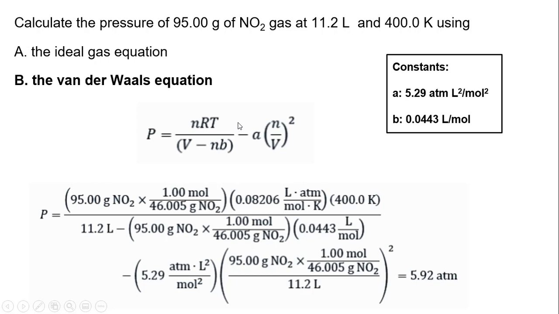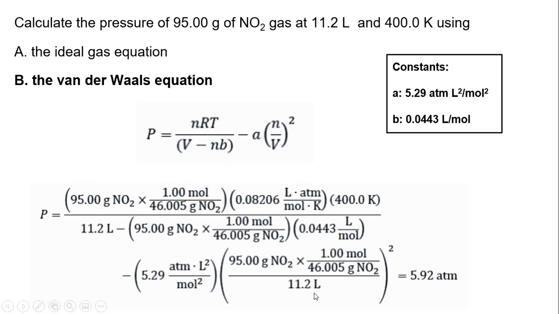So we are trying to figure out the difference between using the ideal gas law equation for pressure, and now we're going to use the van der Waals with the constants because of the deviation in behavior of a real gas. It looks kind of crazy, but a lot of it is still the same. We have our moles, we have our R, we have our T, and then we have the volume, and then our constant, where n equals moles. So we would have B, the constant for B, which is right here. And then you would subtract A, which is the constant that's here. And then we would just follow it again, n squared over the volume, which we have all that information.